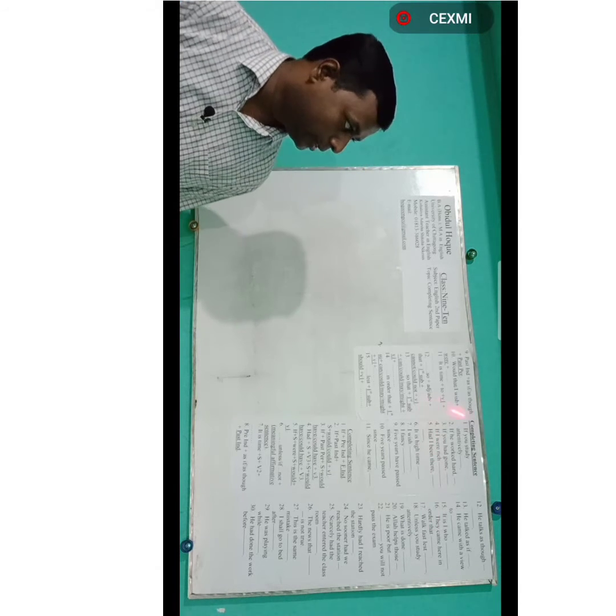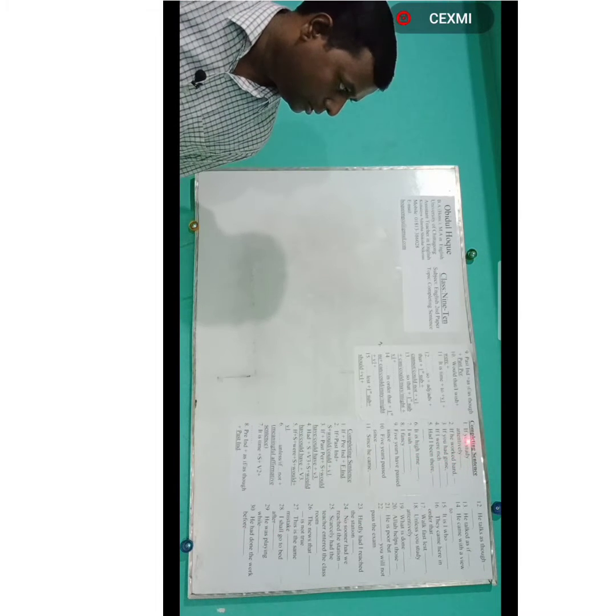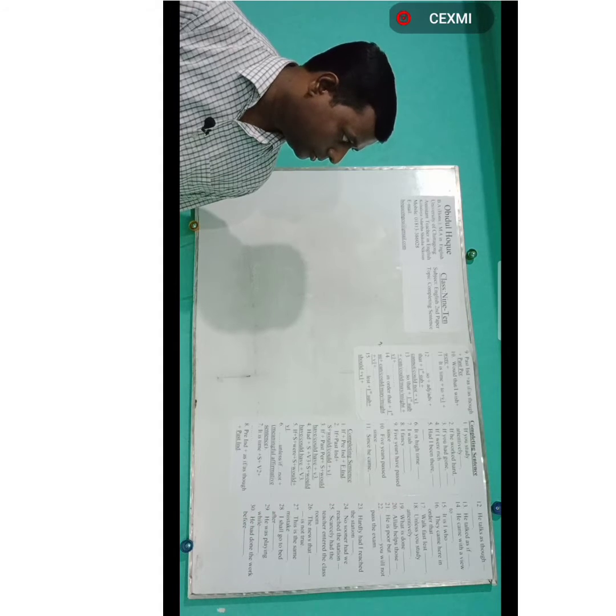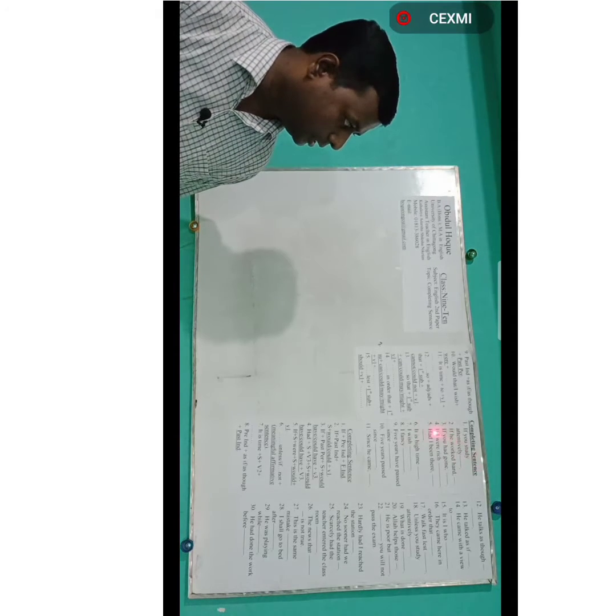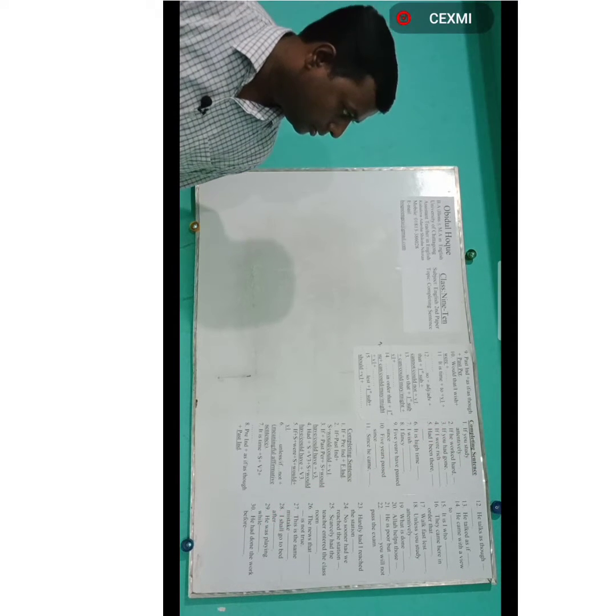What is completing sentence? In completing sentence, one part of the sentence is given and another part has to be completed. Here you can see that some exercises are given. In each of these sentences, one part has been given and another part has to be completed. Dear students, let us practice these exercises. Please pay attention to number 1.